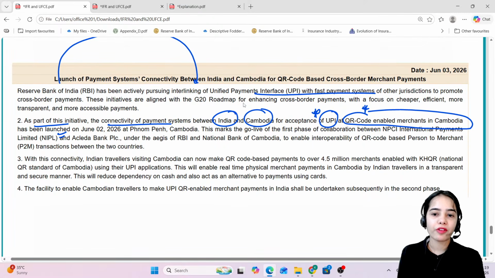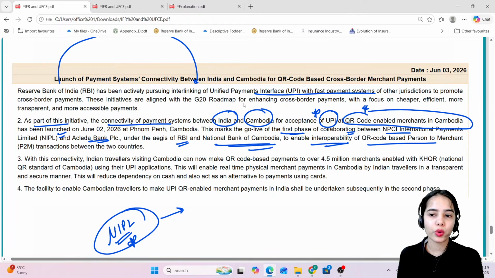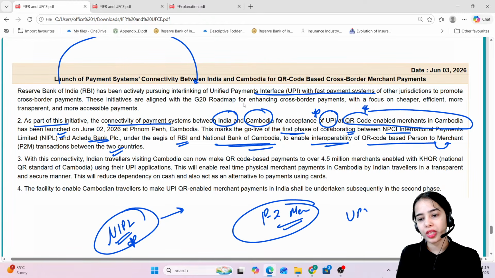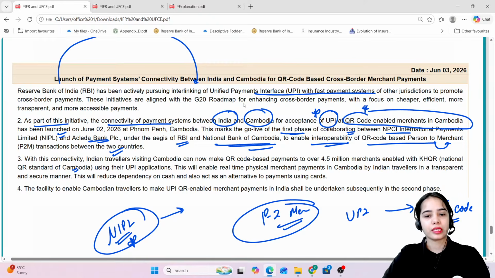Now this marks the go live of the first phase of collaboration between NPCI International Payment Limited of India and Ekleda Bank PLC under the aegis of RBI and National Bank of Cambodia, to enable interoperability of the QR code based person to merchant transactions between the two countries. So here the focus is on person to merchant transactions, and Indian travelers can use UPI against the QR code of Cambodia. Okay? This is the idea.